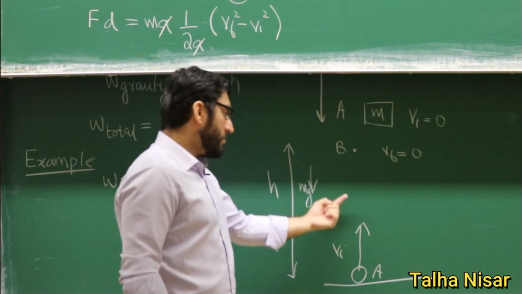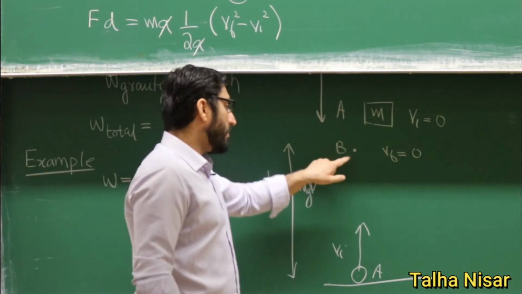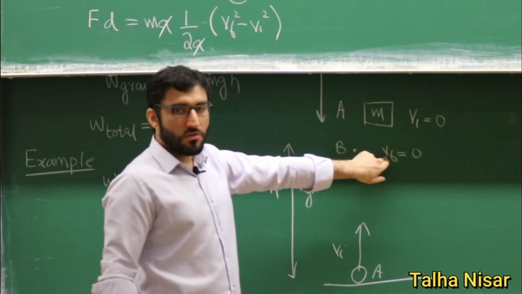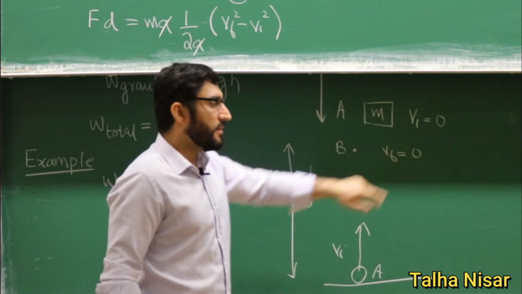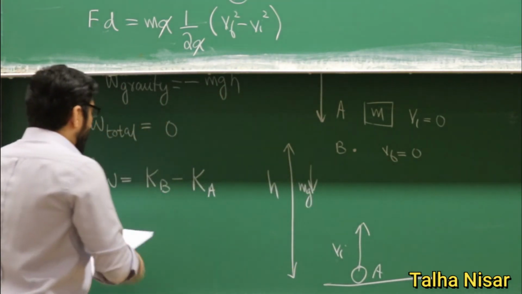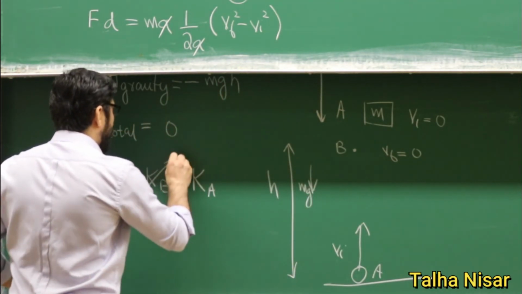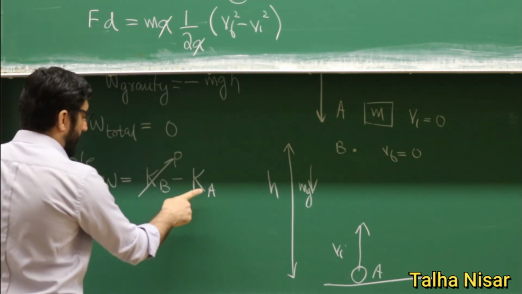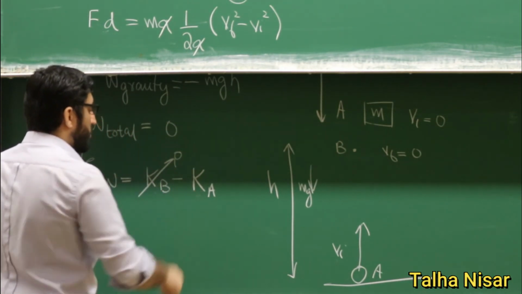The initial velocity was not 0, and at some point, due to the gravitational force in the opposite direction, the final velocity is 0 at point B. So the kinetic energy at point B is 0. So now what is left is the kinetic energy at point A.